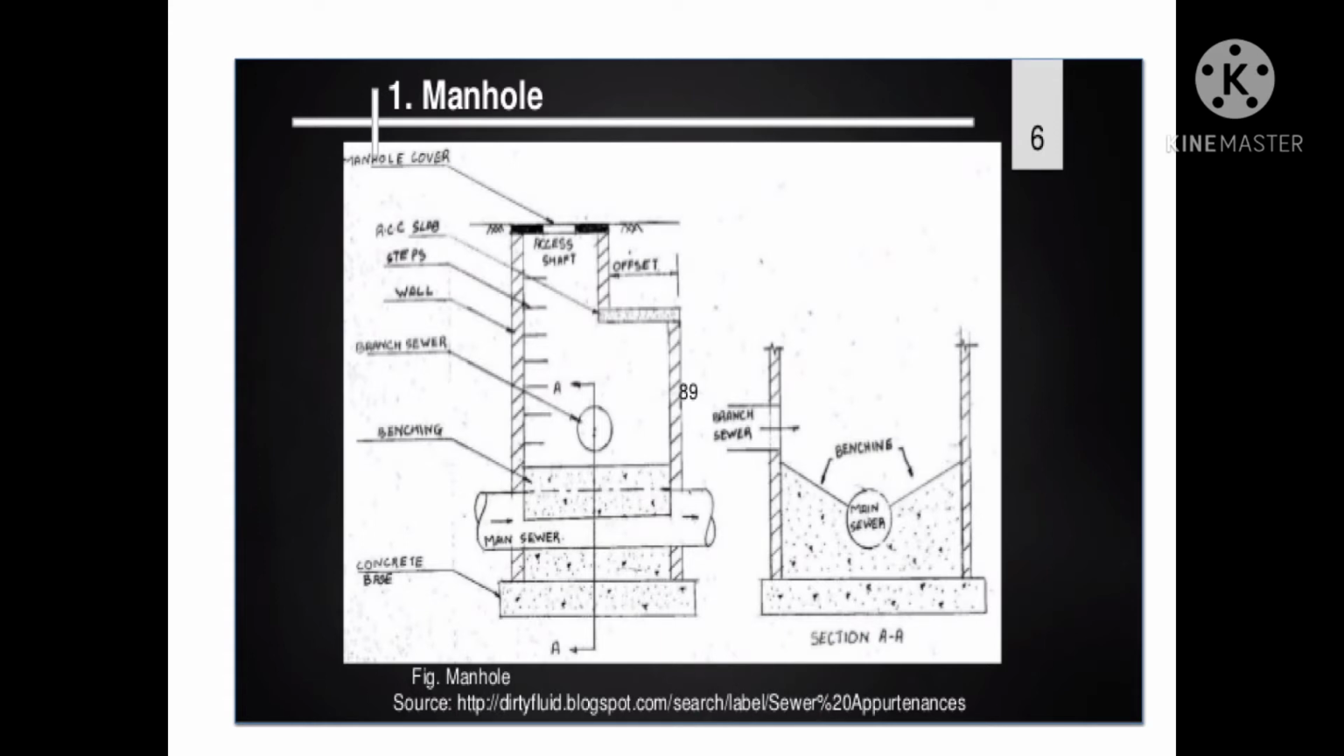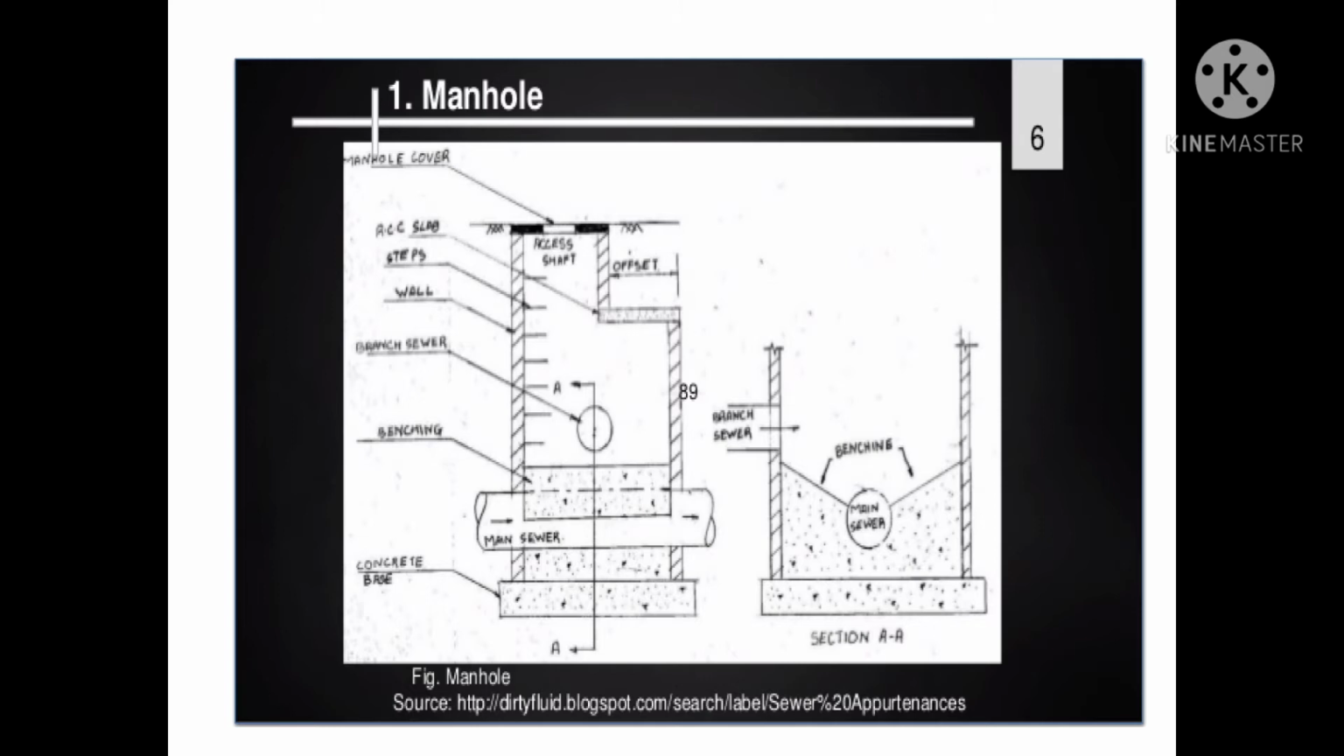Steps or ladders. As pointed out earlier, steps are generally provided for descending into the manhole. The steps are made of cast iron and are placed staggered at a horizontal distance of about 20 cm and a vertical center to center distance of about 30 cm. If the steps are made of double width, staggering is not required. The steps should be fully embedded in the wall.